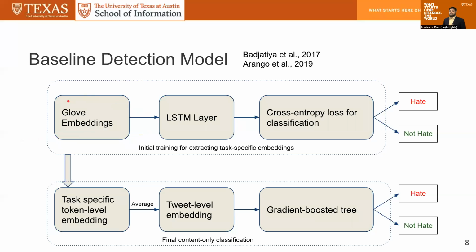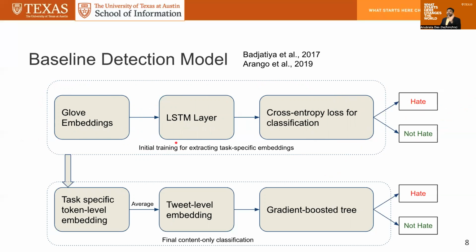So what happens in the first stage is we initialize an LSTM layer based on GloVe embeddings, which is a pre-trained set of static embeddings. And then a cross-entropy loss is used for this classification task, let's imagine for this case, hate versus non-hate, and propagated back to fine-tune the embeddings in the LSTM layer.